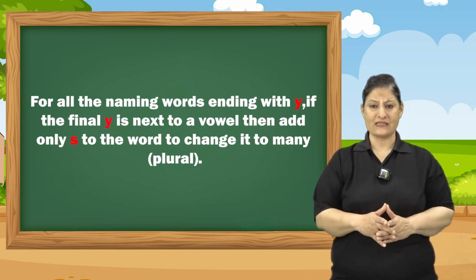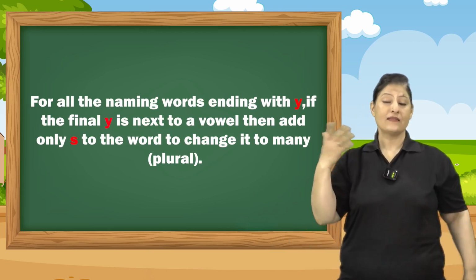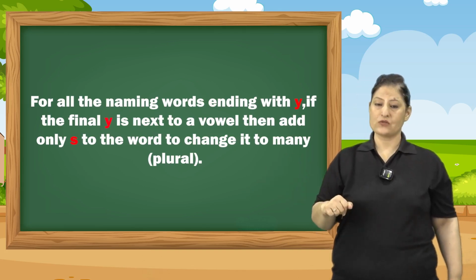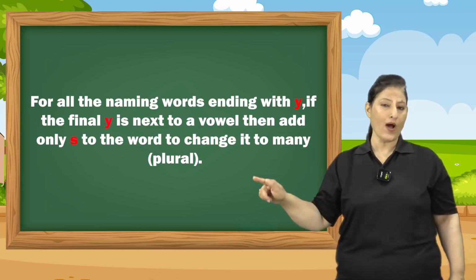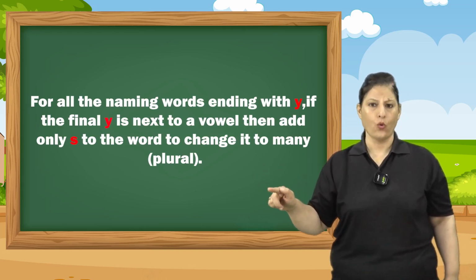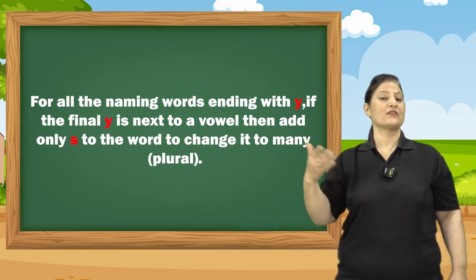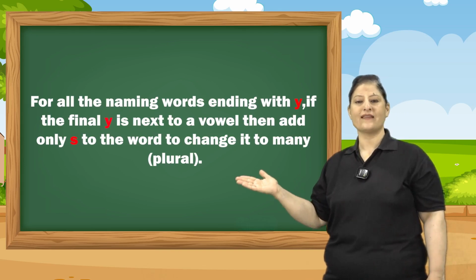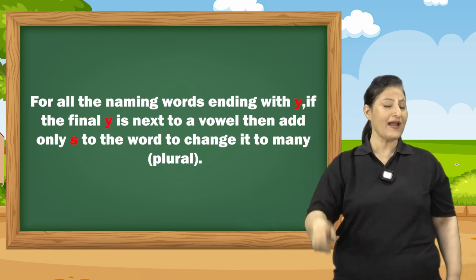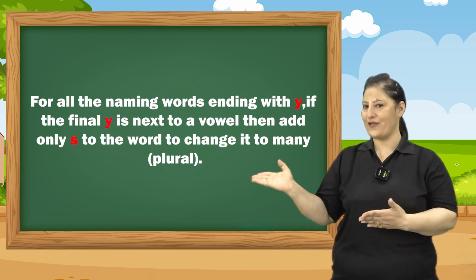Like if I say a word boy. Now think of the spellings. Think B-O-Y. So here the end is Y. And what is coming before Y? It's O. Is O a vowel? Yes, children. So here at the end we will add only S. What are we going to add? S. Let us all understand this with the help of more examples.